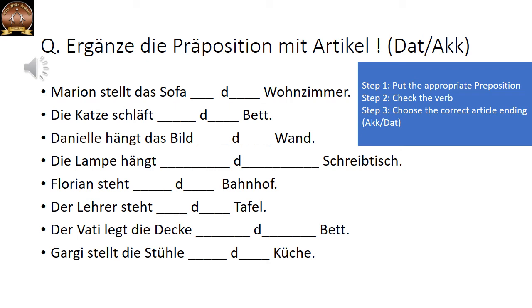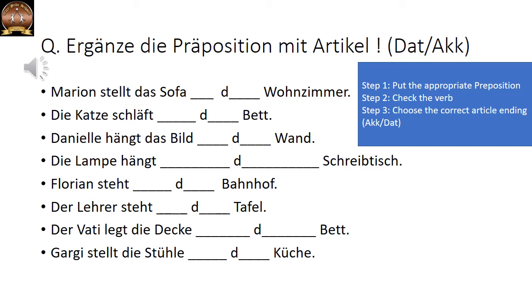So let us say under. So it will be unter in the first blank. Now check the verb. Schlafen. It is stationary. So we are going to put dative. Bett. We have to change it into dative. It will become dem. So it will become unter dem Bett.